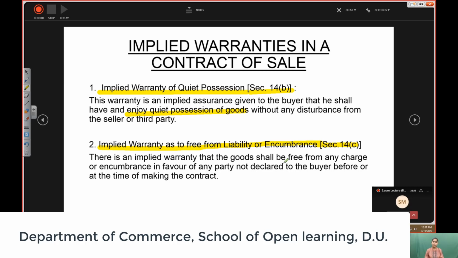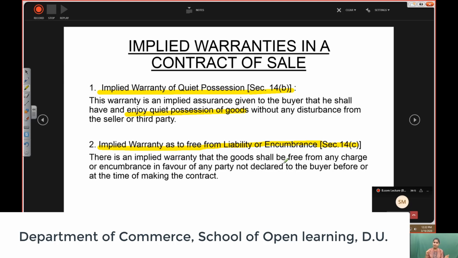Understand, students, A has borrowed money from B and has pledged his motorbike for that money. It means A has got some money against the motorbike which he has pledged with B. Now A is supposed to pay back that money to get his bike, right? This is the meaning of the pledge. But now A fraudulently asks B, I'll give you the money, but can you please give me my bike for 2-3 days? And B trusts him and gives him his bike.